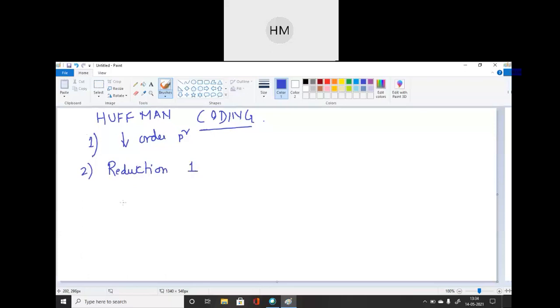Again, I am repeating. Combine the probability of two symbols having lowest probability and then the resultant probability is placed in the list of decreasing probability. This step is called reduction 1.